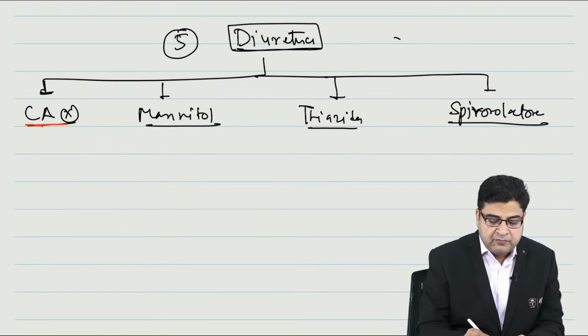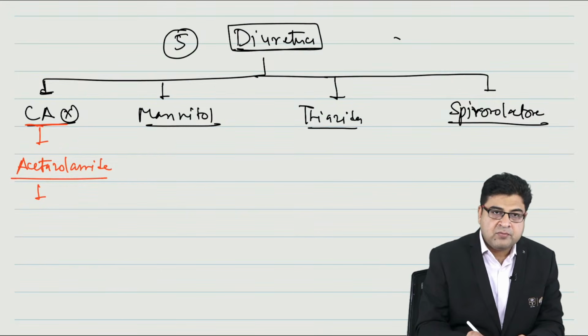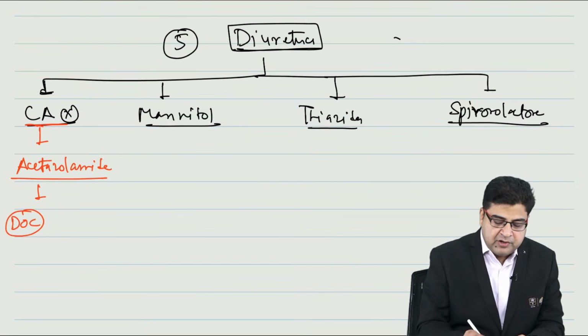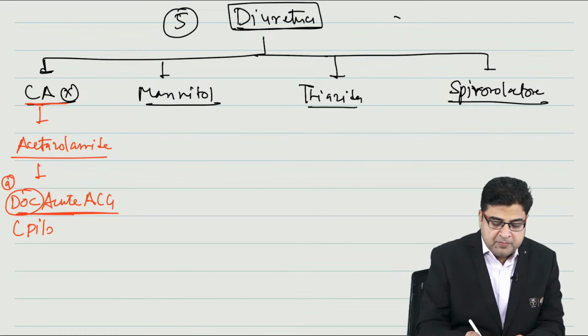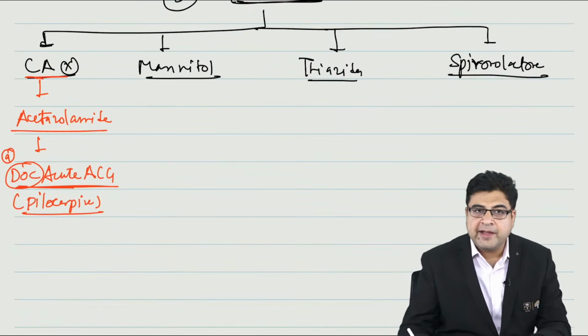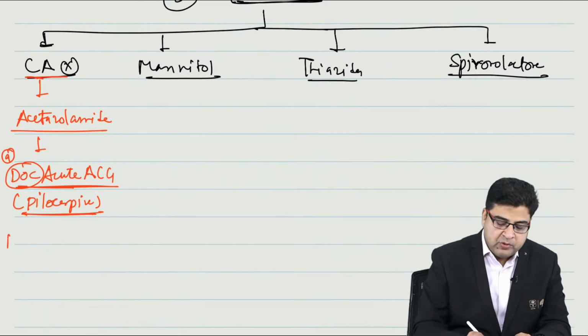If we talk about the drug which is a carbonic anhydrase inhibitor, the drug name is acetazolamide. Now acetazolamide is the drug of choice for acute attack of angle closure glaucoma, and it is given along with pilocarpine as an eye drop. So acetazolamide is given for acute angle closure glaucoma along with the pilocarpine eye drop.